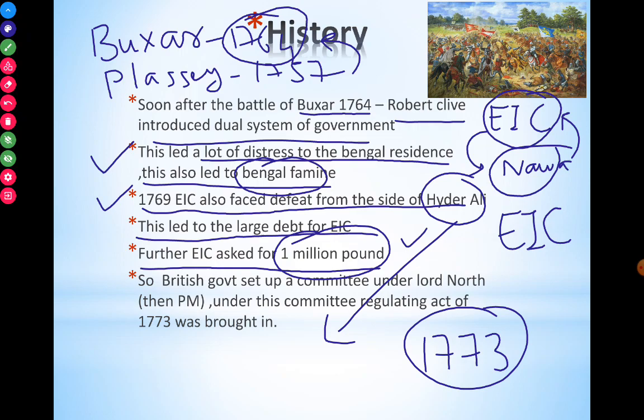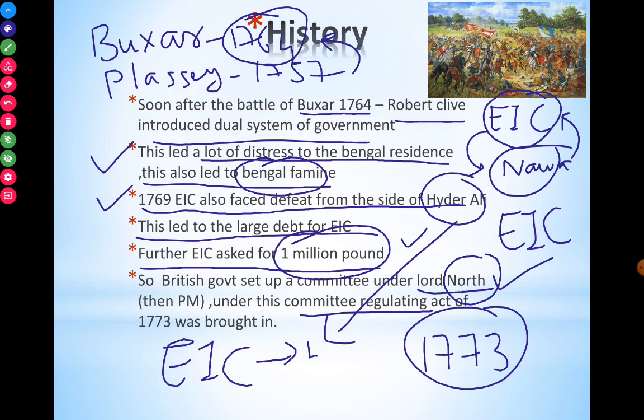The Prime Minister of Britain then was Lord North. He felt that a change should be brought in to bring some regulation to the East India Company. The East India Company was not running properly in India. They had bribery issues and corruption.